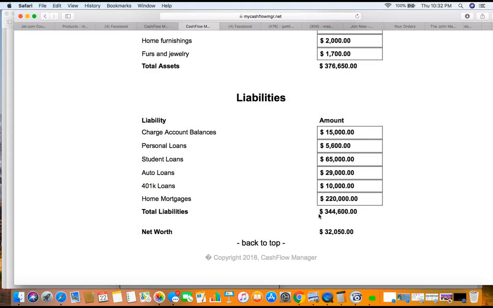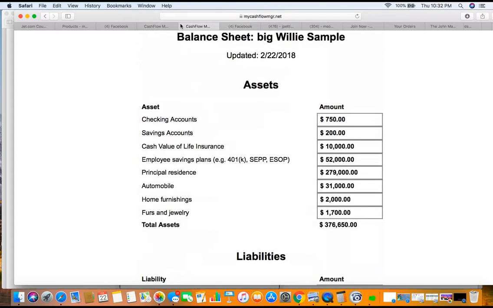But what I find is most Americans are upside down. They have a negative net worth, okay? Because they owe on everything that they got. They don't really own everything. They got very little equity there. They got other little charge accounts and stuff. And when you look at that, most Americans, middle America, they're upside down below zero by about $200,000 to $300,000, if not more, okay? And what we wanted to do here at MyEcon, we want you to go from being below zero to become above zero. We want to be as far above zero as we possibly can. So, ladies and gentlemen, that is the tool here that we call our cash flow manager, okay?